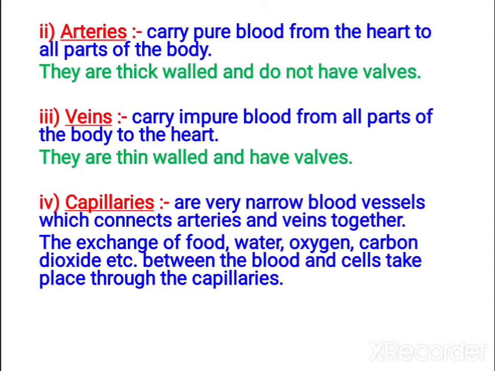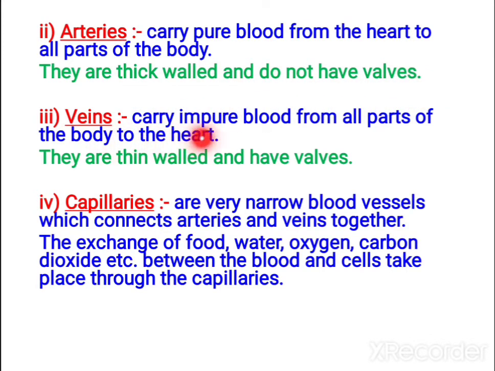So arteries, what do they do? They carry pure blood from the heart to all parts of the body. But actually all arteries are not carrying pure blood. There are exceptions also. Pulmonary artery, maybe it's an artery, but it carries impure, deoxygenated blood. Okay, so here the arteries are thick walled. They do not have valves.